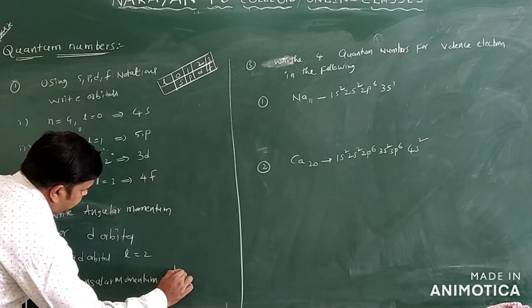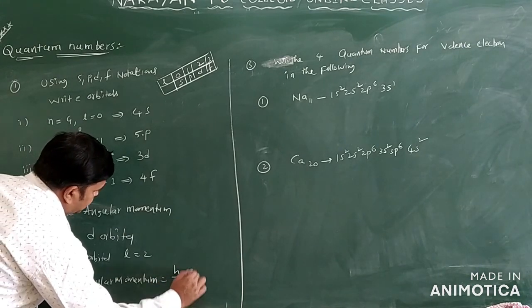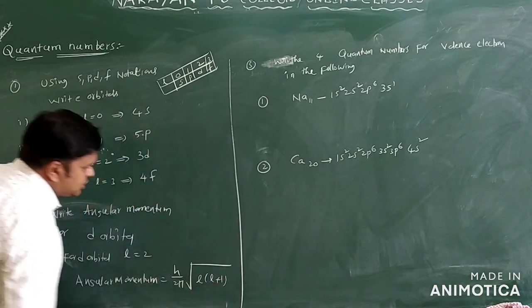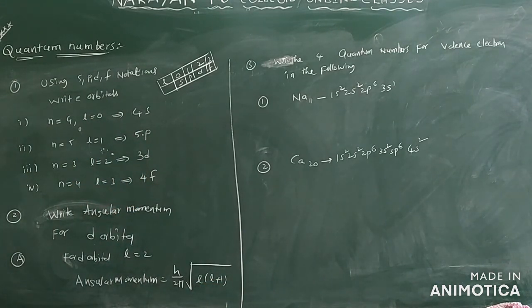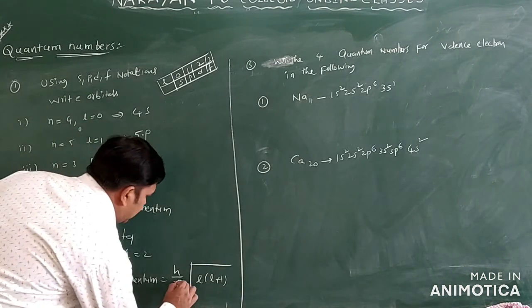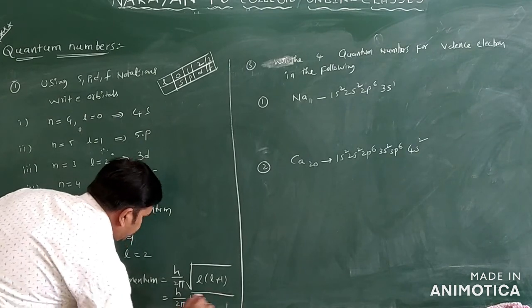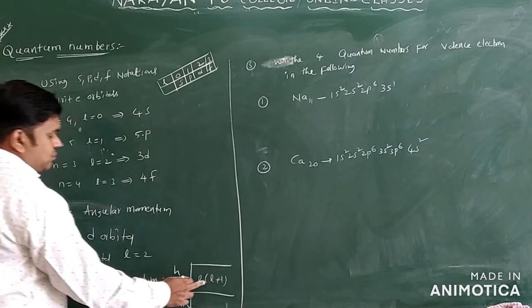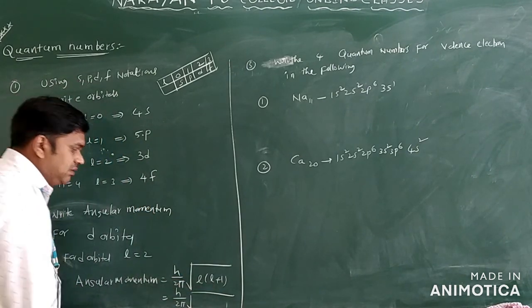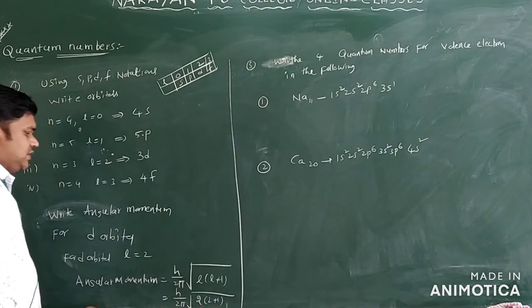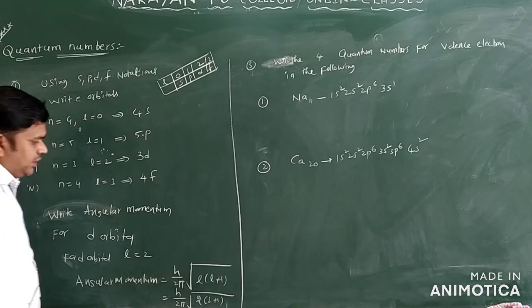Angular momentum is equal to h by 2 pi into square root of l into l plus 1. So what is the l value we have? I will write h by 2 pi into square root of, this is l value 2 only, so 2 into 2 plus 1. Clear?